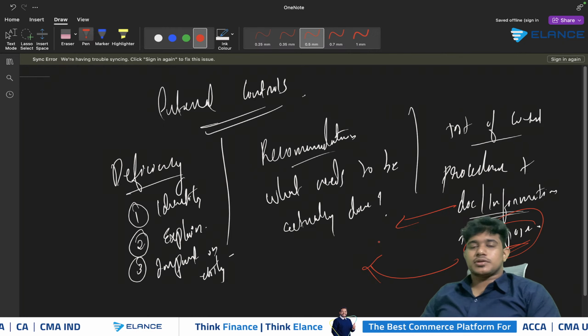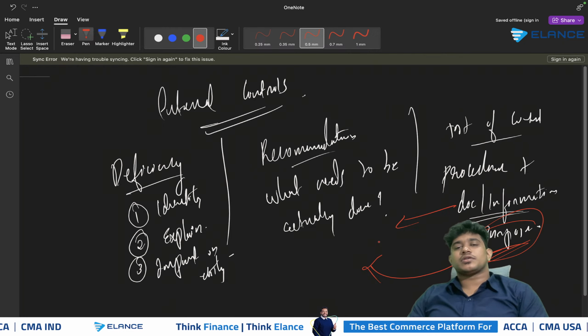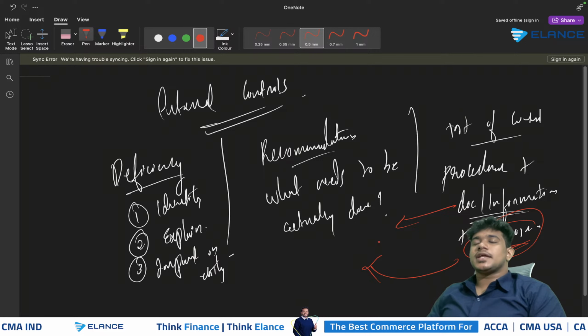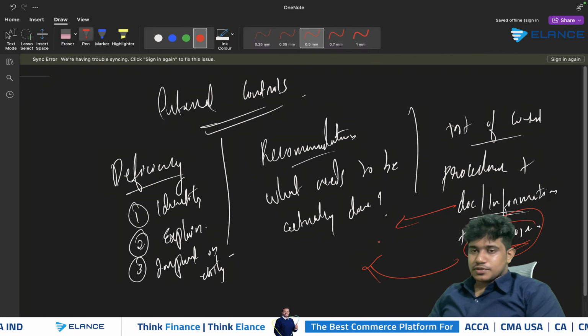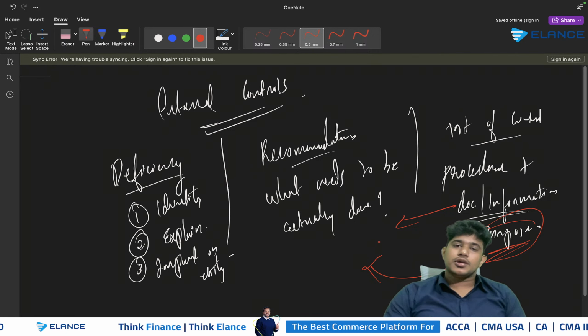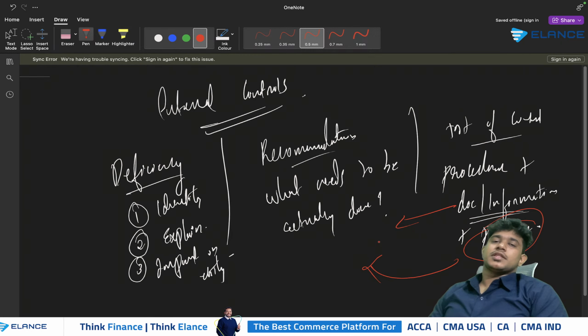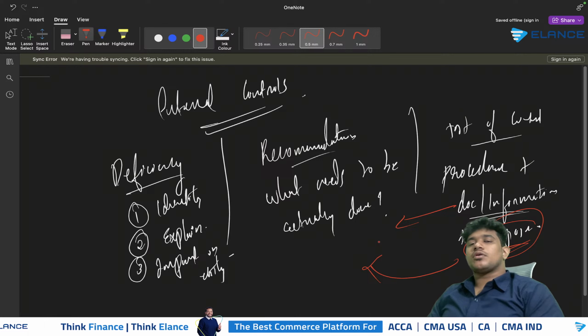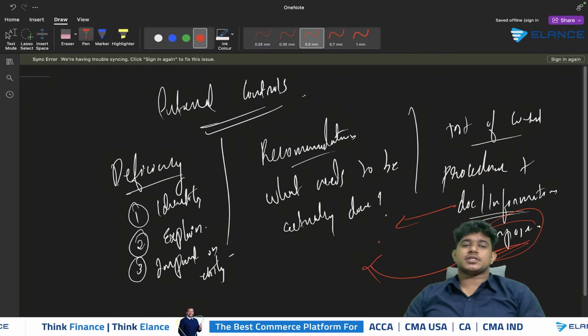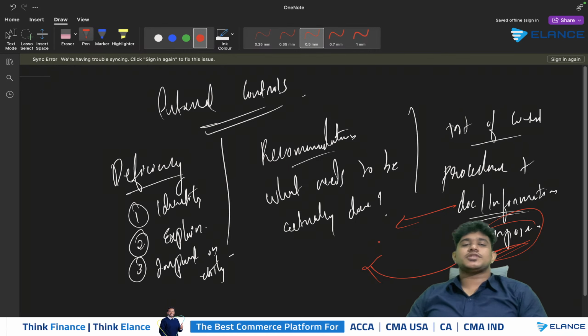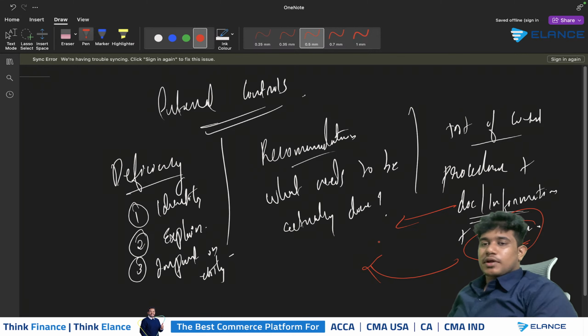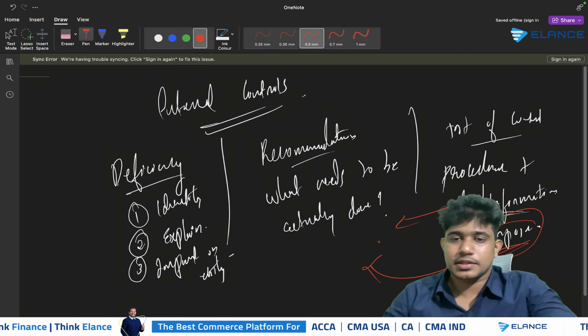What should be the recommendation? All purchase orders should be authorized by a senior official, and any unauthorized order should not be processed further. How can you test that? You can review a sample of purchase orders in order to confirm whether they are authorized by the signature of a senior official. So that will be the test of control. So this will be the way in which you will be presenting your deficiency, recommendation and test of control in the scenario.